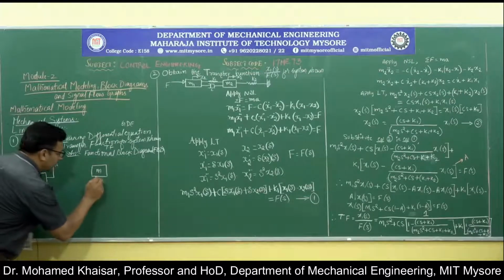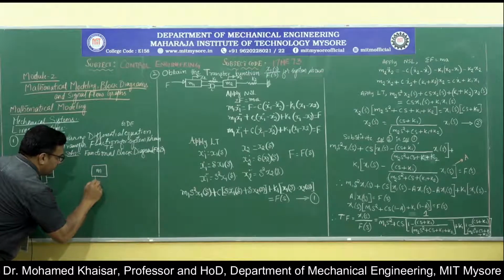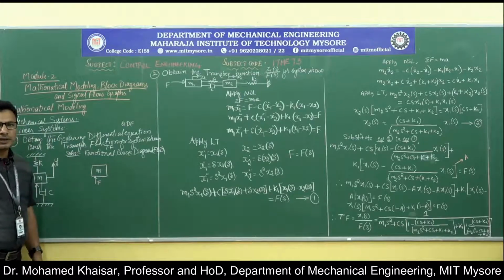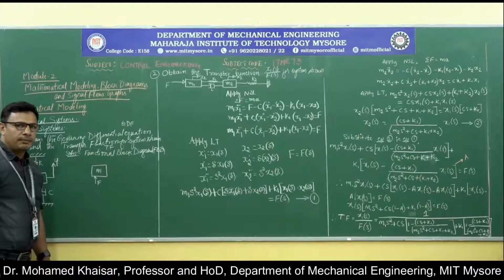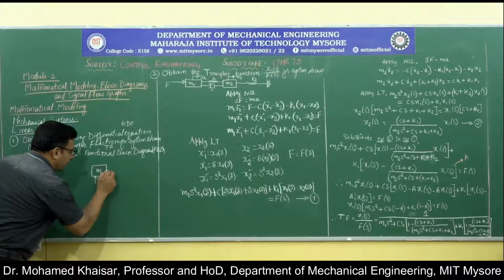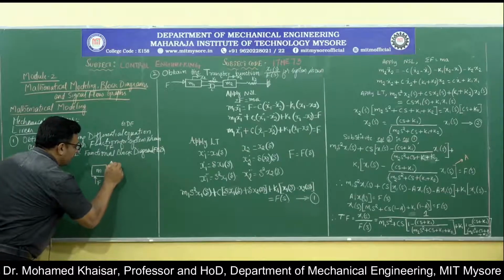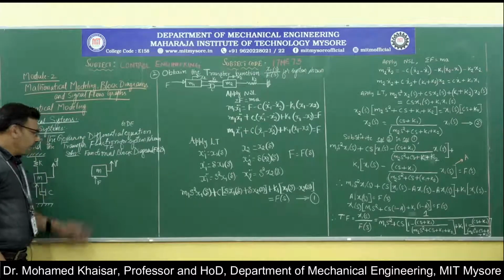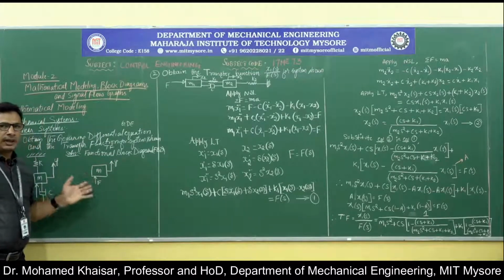There is a mass m, and this mass m is getting disturbed by a force F, because of which the mass is getting displaced by a distance y. Now, we don't want disturbance because they are undesirable.